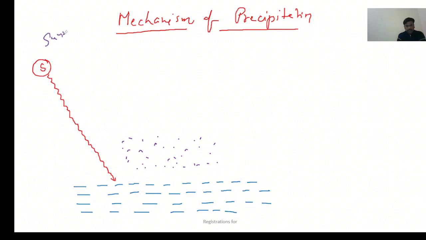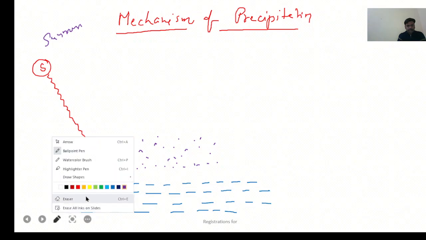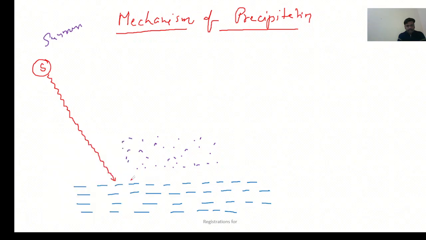During summer, due to sunlight, through convectional current, the heat is transferring itself from the lower atmosphere to the higher atmosphere.